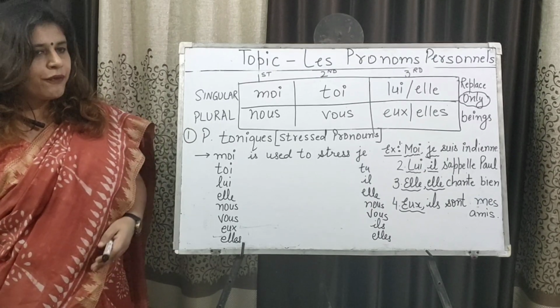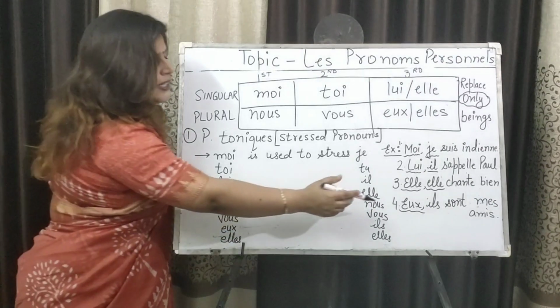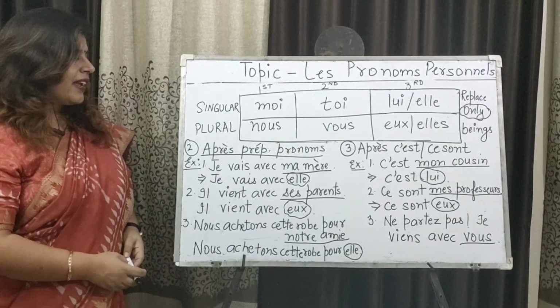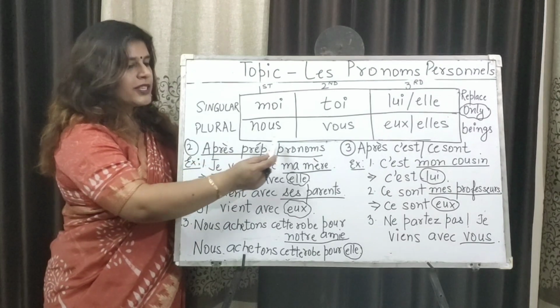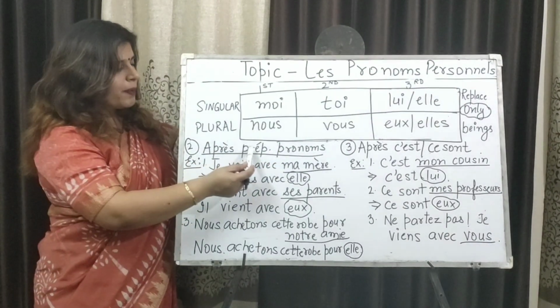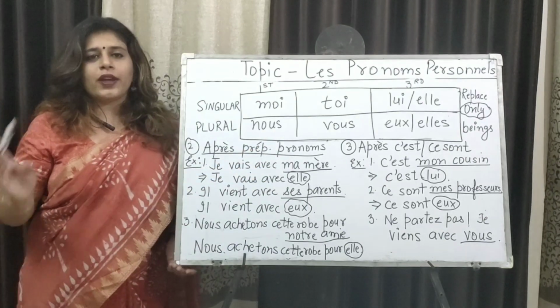So they are my friends. Now why did I use EUX? Because the friends are masculine here. Now the second category is après préposition pronom. Again, as the name suggests, after preposition pronoun.